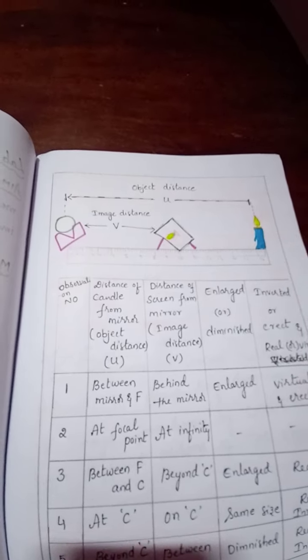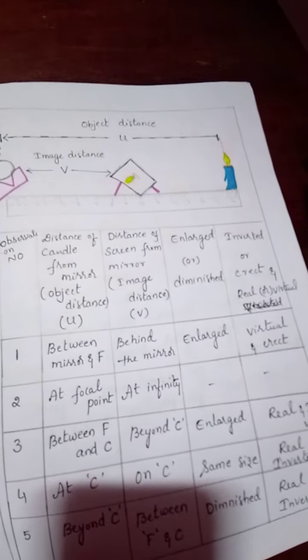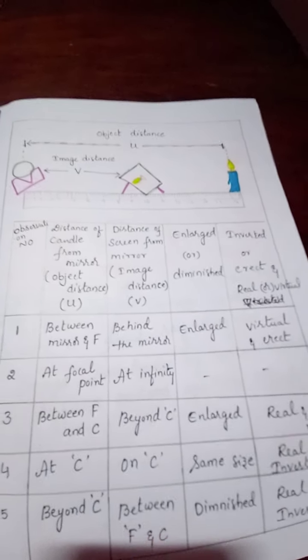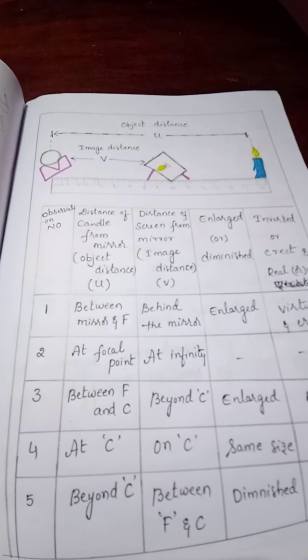Here you need to understand some terminology. Candle, we don't call it a candle. We know this is a source of light. In all the lessons, like the fourth chapter on refraction, a source of light is called an object.